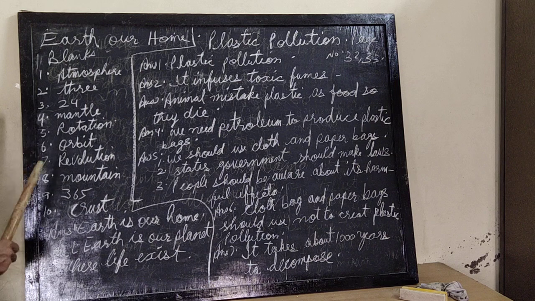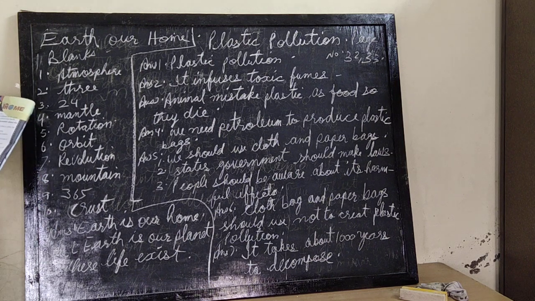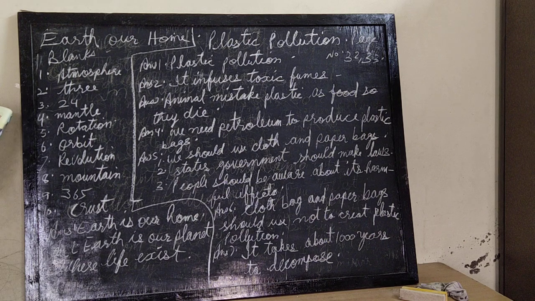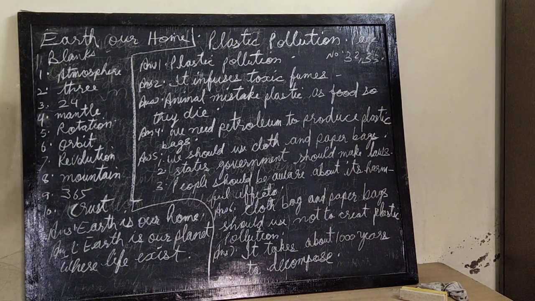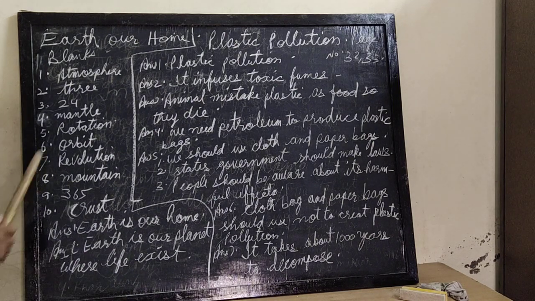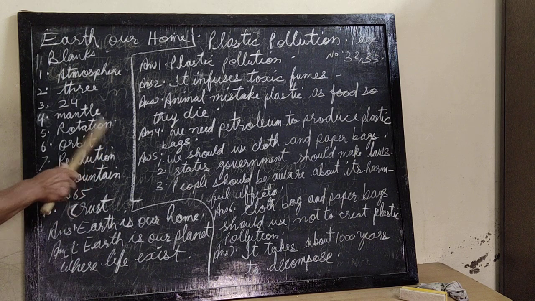And the fourth point: the middle layer is called the mantle, and the inner layer is called the core. Then the fifth point: the earth rotates about its axis, which causes day and night. That is rotation. Right, children?